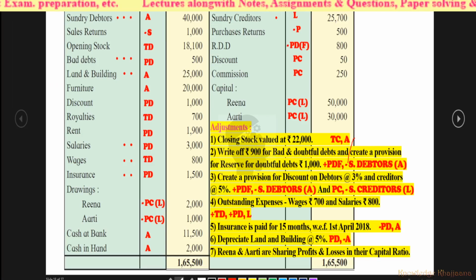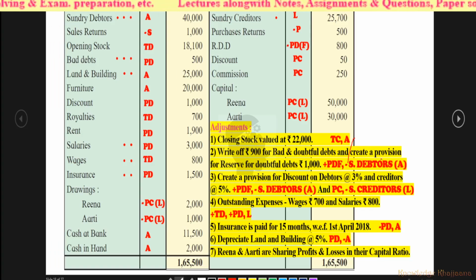For this, what we have to do? We have to add that much of amount to the profit and loss account debit side, as per the formula, to the bad debts. So we'll make one mark against bad debts for this rupees 900. Okay, and that would be deducted from the sundry debtors. So we will make one mark against sundry debtors. Okay, add to the profit and loss account debit side as per formula to the bad debts and deduct from the sundry debtors on the asset side of the balance sheet.